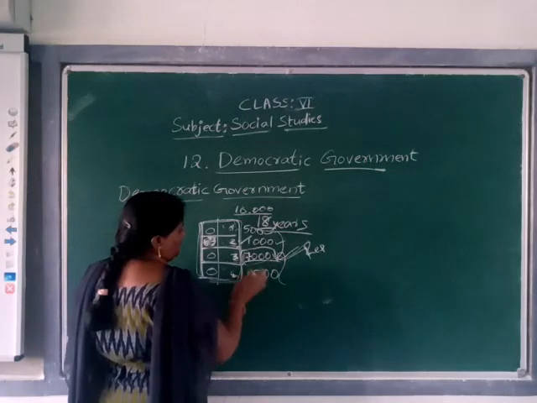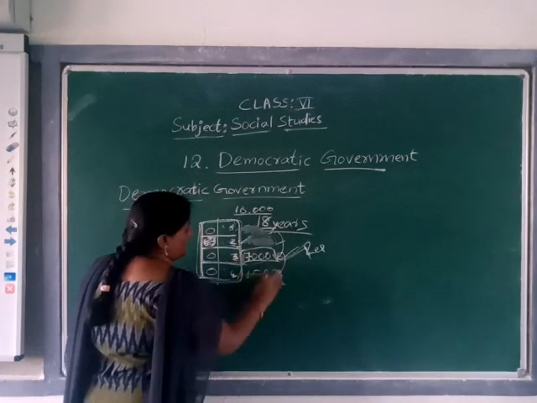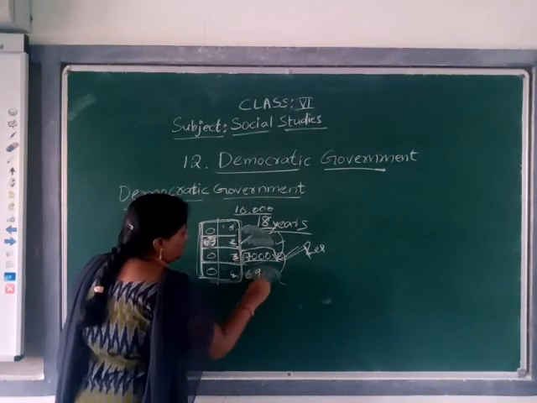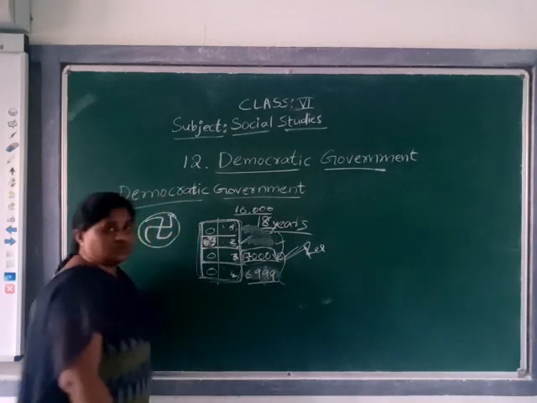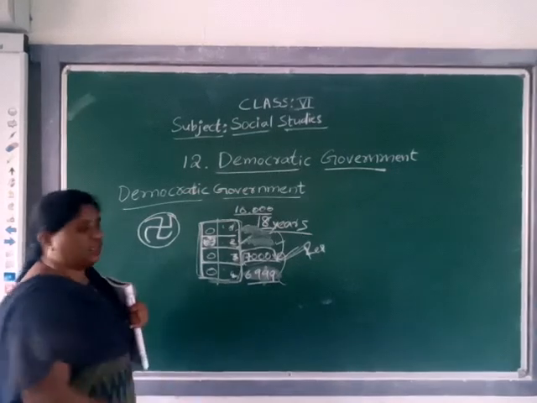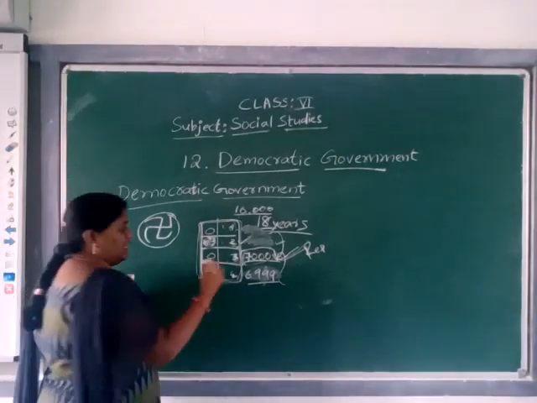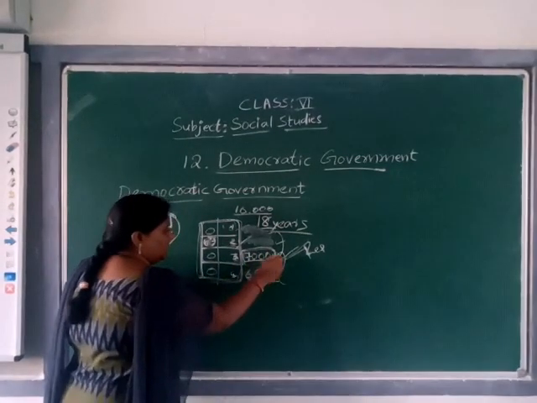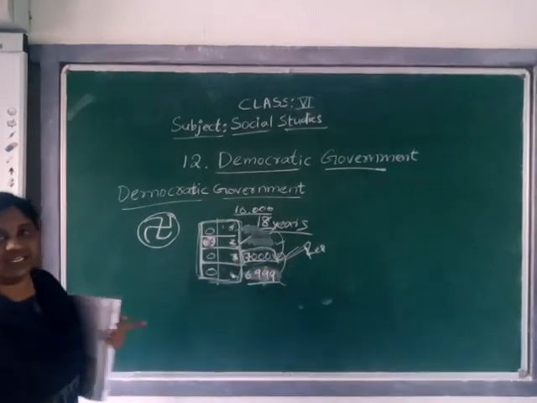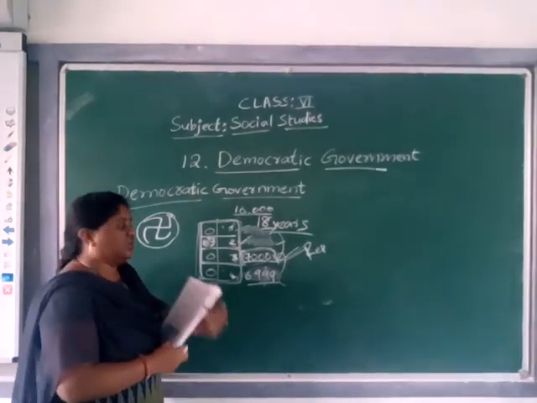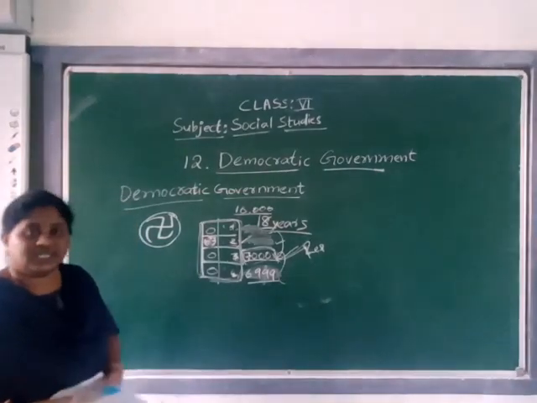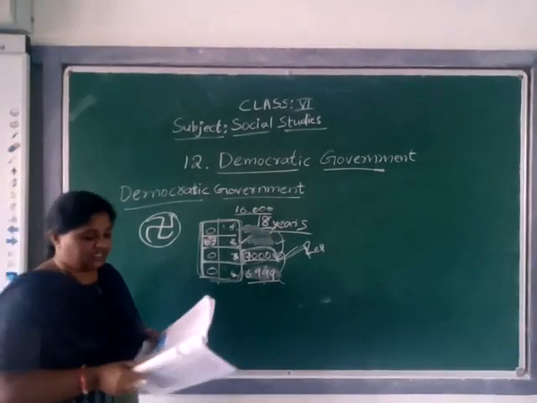For example, he might have got this, and another person maybe got that. How much difference is here? Only 1 vote, right? Even with a 1 vote difference, he will be the elected representative. Understood? So this is the second principle.